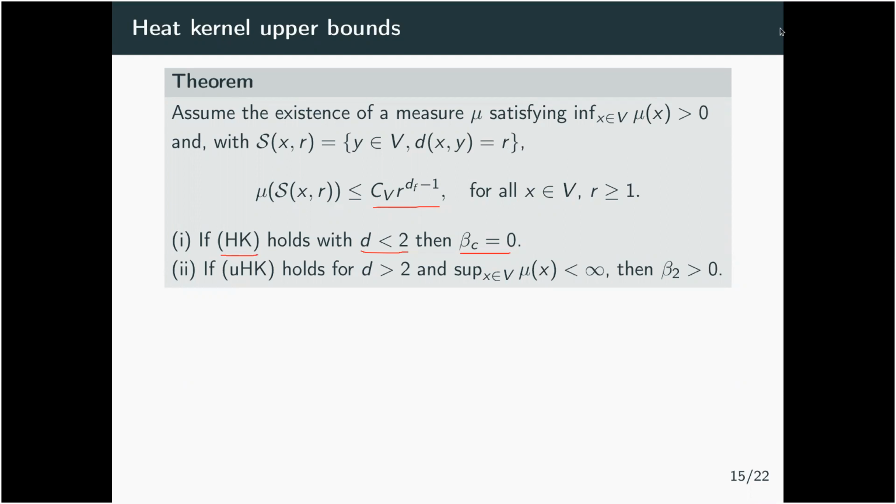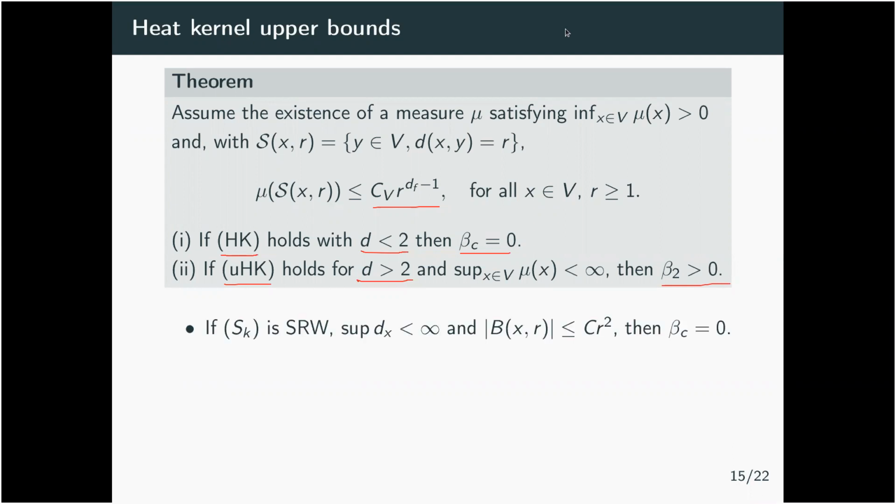So basically, the recurrent case, or at least the case where the spectral dimension is strictly less than 2, determines that there is no phase transition. But if you ask for a uniform heat kernel bound, and you have the dimension strictly bigger than 2, with also an assumption on mu, then there is a beta_2 positive. So there will be a phase transition. So we find that this spectral dimension is really a tuning parameter between existence or not of a phase transition, when you ask for heat kernel bounds, at least uniform heat kernel bounds.